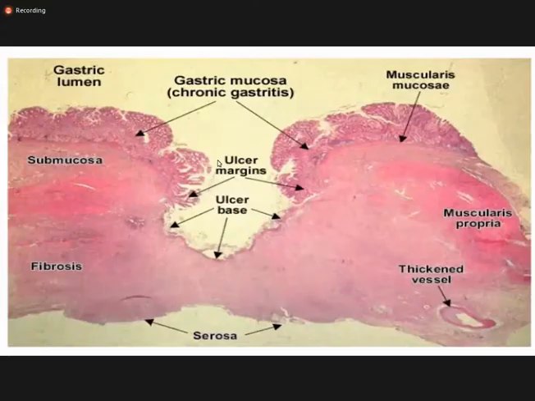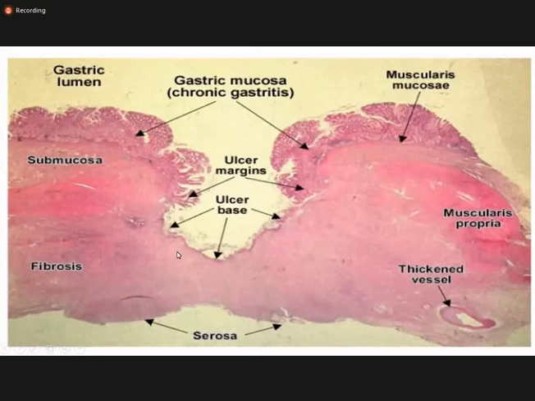So this is the H&E slide, the picture which we see under the microscope. This is a gastric biopsy. Here you can appreciate that the glands are normal, the epithelium is normal. But here an ulcer is formed. In the ulcer, you can see that the necrotic debris is there, and the inflammatory infiltrate is there.